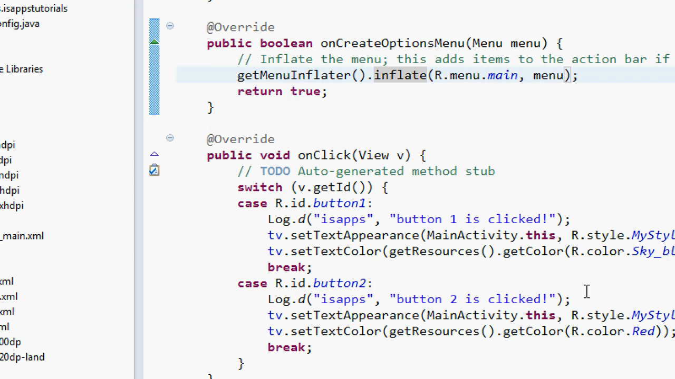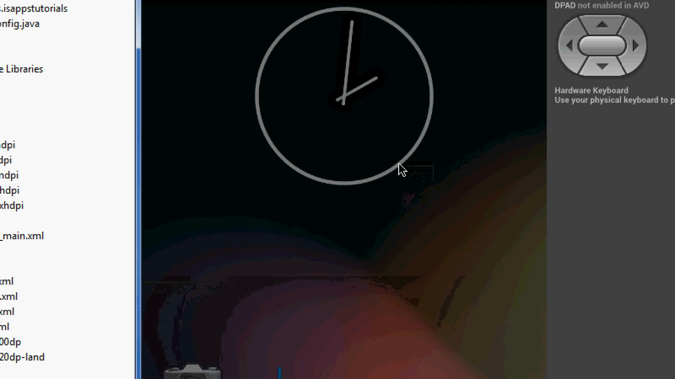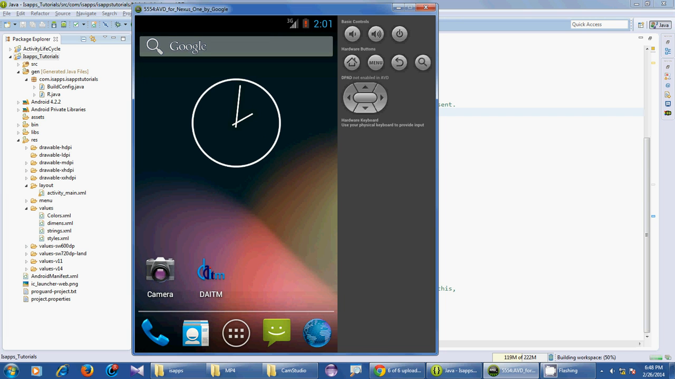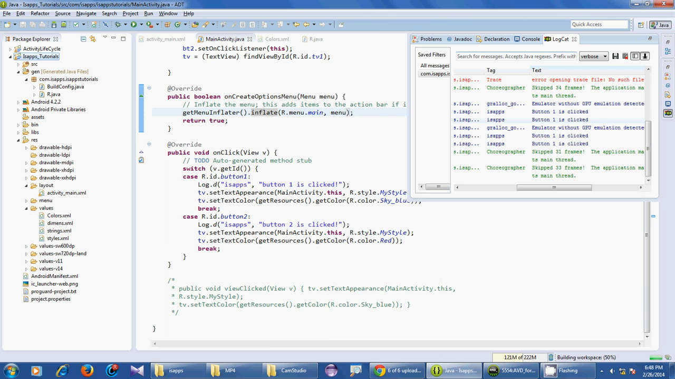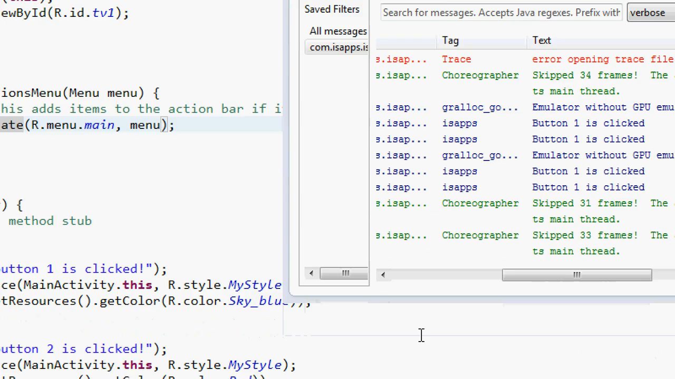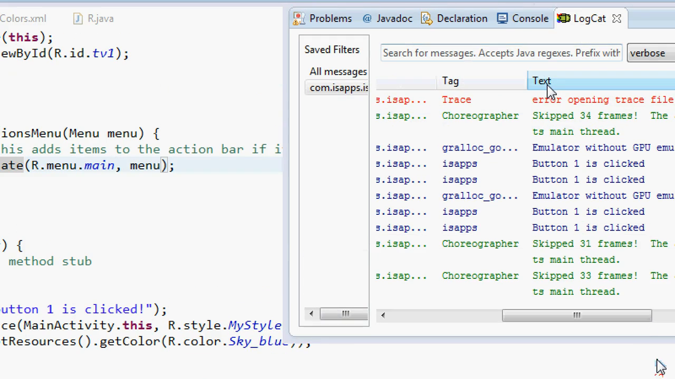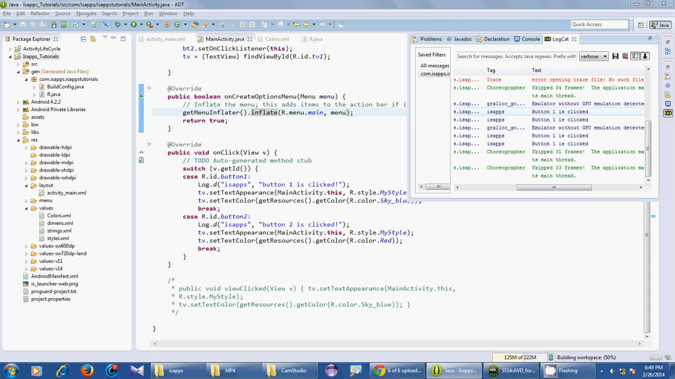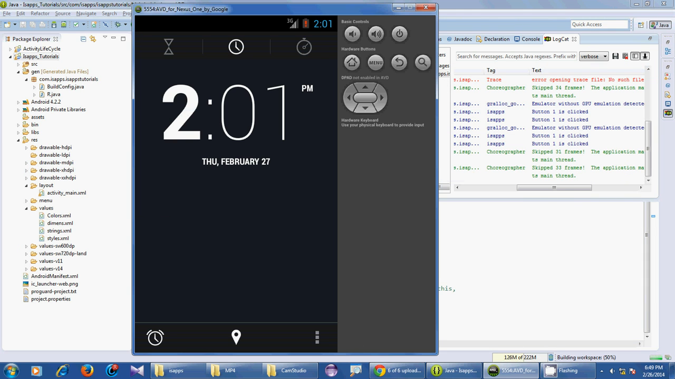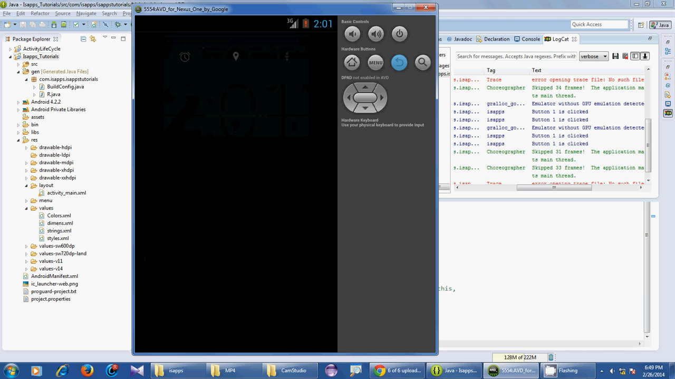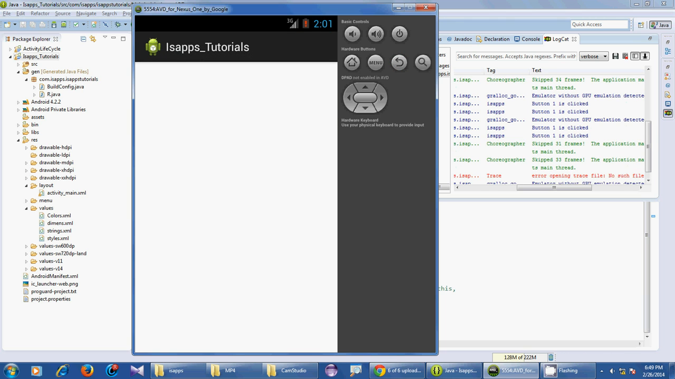Okay, I've run the application. Let's go into the emulator and see what's happening. Let's have an eye on the logcat as well. Here's the tag and text. Oops, I clicked the clock. Okay, here is our application up and running.